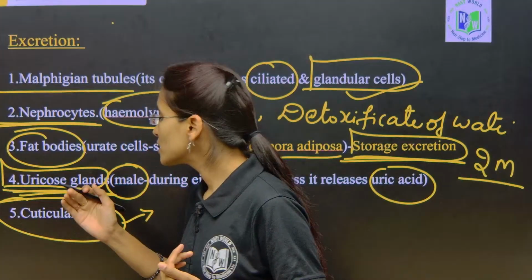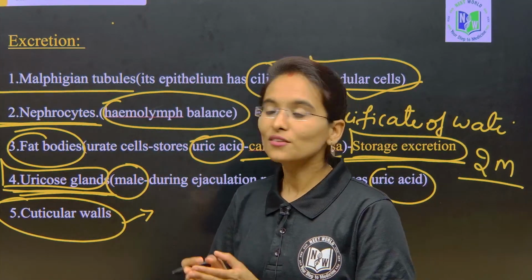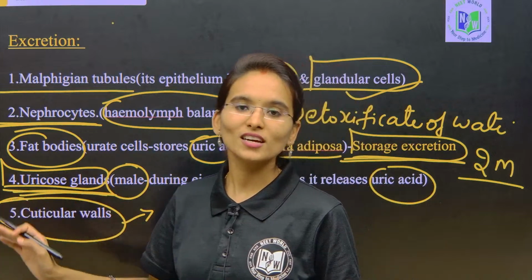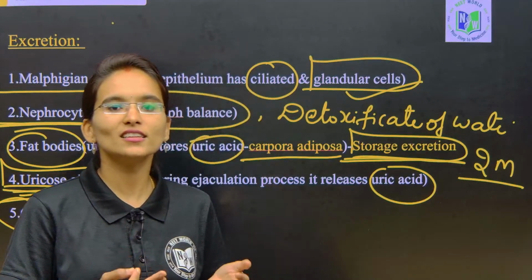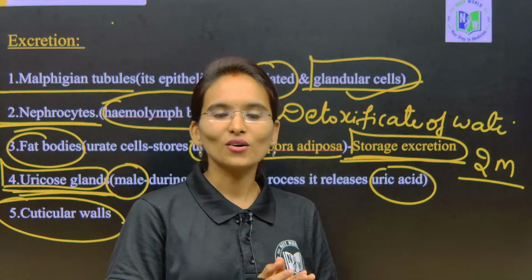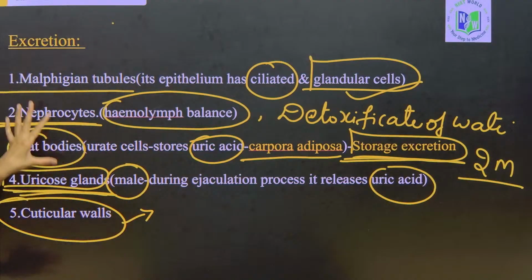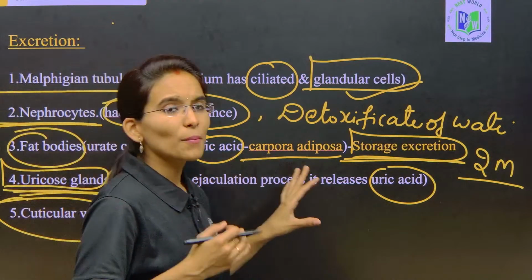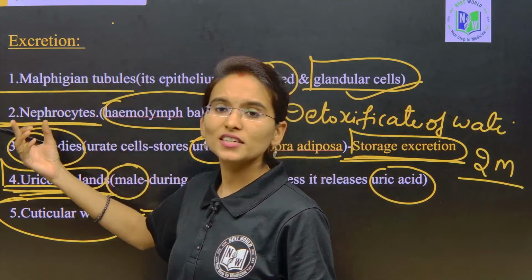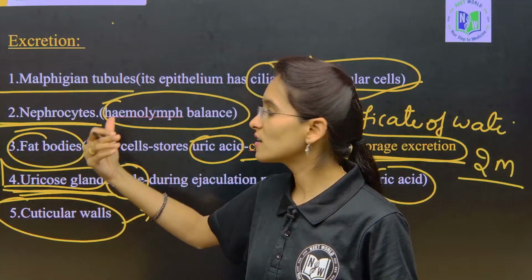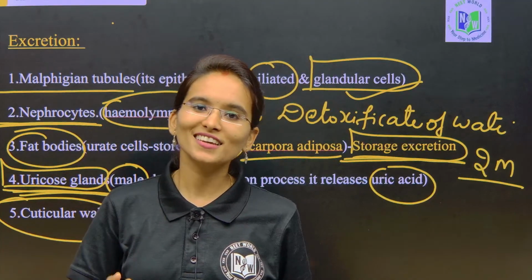So, during molting, the cockroach is going to release the uric acid from the cuticular walls. Molting means shedding the exoskeleton, or the body parts of the cockroach. Clear, my dear students? So, apart from the Malpighian tubules, these are some other excretory structures which are involved in the elimination of nitrogenous waste in the cockroach.